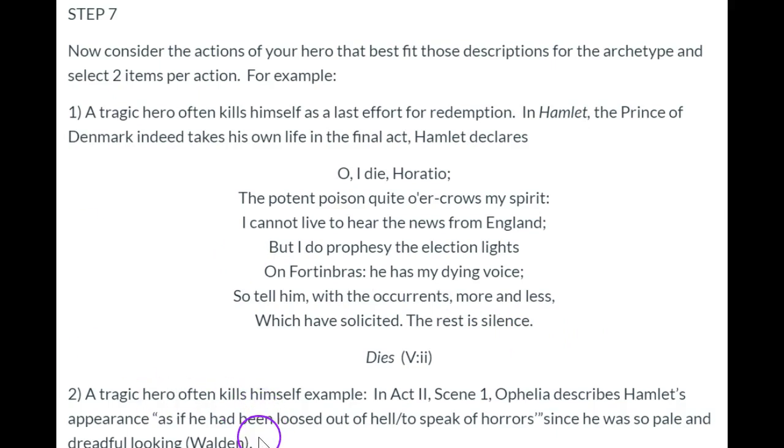The second explanation of him committing suicide is a tragic hero often kills himself, and this is the second example. In Act 2, Scene 1, Ophelia describes Hamlet's appearance as if he had been loosed out of hell to speak horrors, since he was so pale and dreadful looking. The reference to that quote came from an author by the name of Walden. Let's look at that article together.